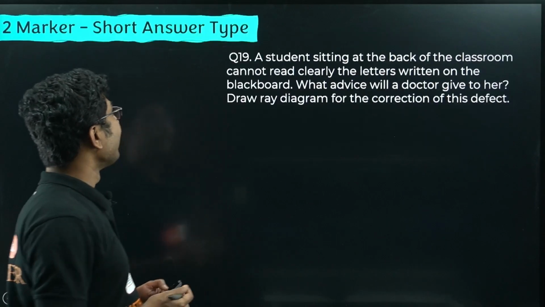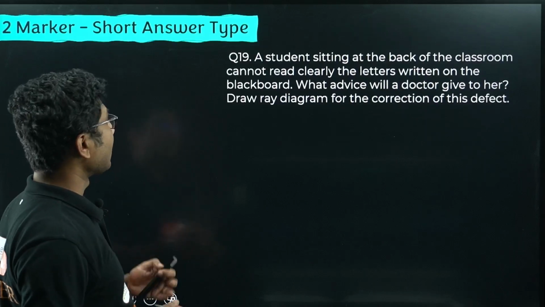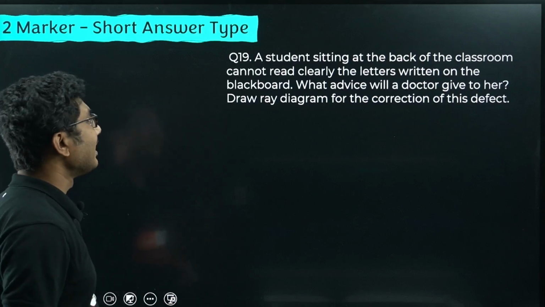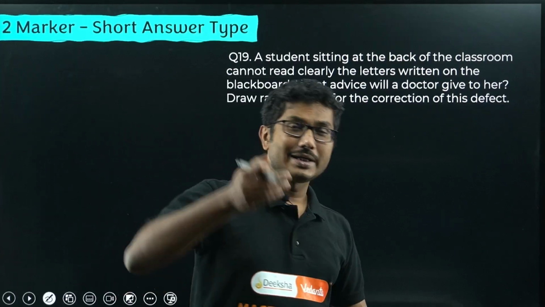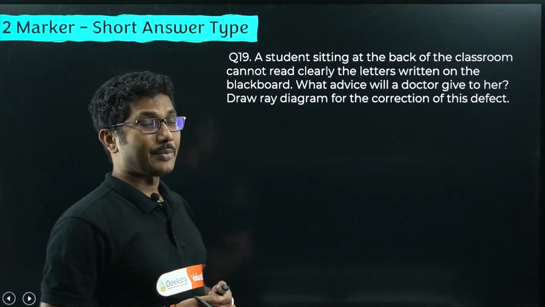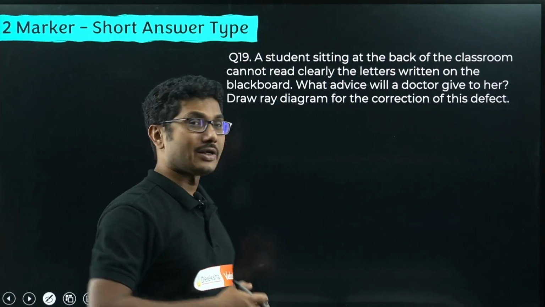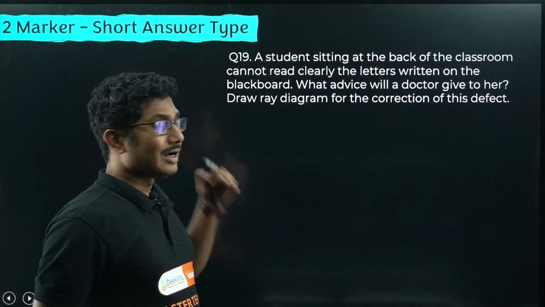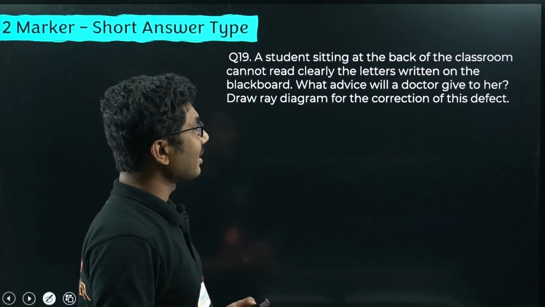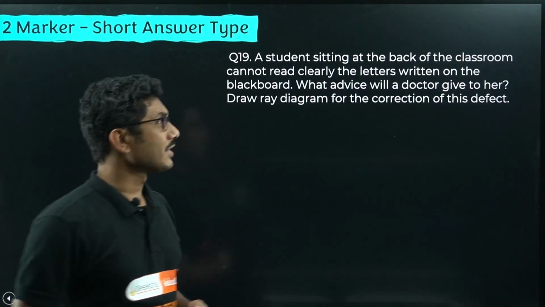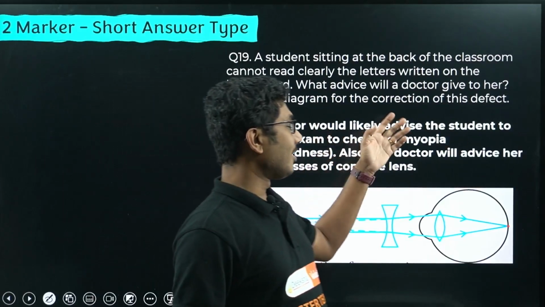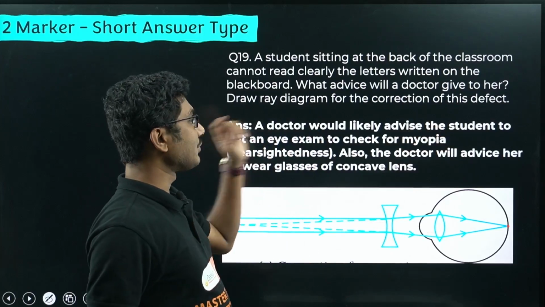Okay, now let's look into the short answer type question, a 2-marker question. A student sitting at the back of the classroom cannot read clearly the letters written on the blackboard. Now the scenario that we have seen in our objective question is opposite to that. Here what is happening, the student is not able to see whatever is written on the blackboard, but she can see everything that is close to her. What advice will a doctor give to her? Draw a ray diagram for correction of this defect. Okay, so the doctor will advise the student to get an eye exam to check for myopia.